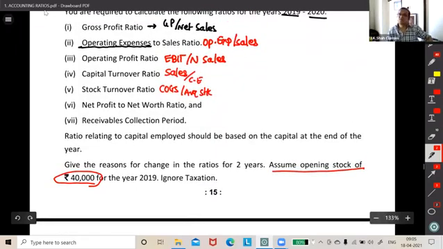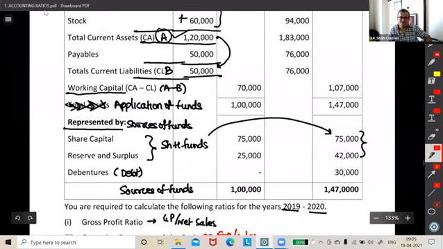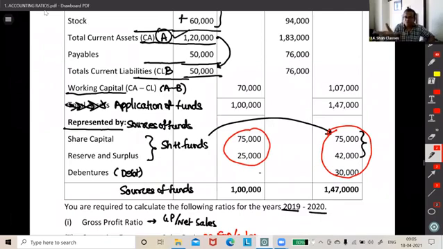Then net profit to net worth, that is returns on net worth. So net profit after tax upon proprietors funds. To calculate receivable collection period, I always tell you, first calculate debtors turnover ratio, and then after you get debtors turnover ratio, you calculate ACP as 12 by DT. Ratios relating to capital employed should be based on the capital at the end of the year. You will take this as the capital employed for year 1, 1 lakh, and this as the capital employed for year 2, 1,47,000. There are some extra zeros, remove them.